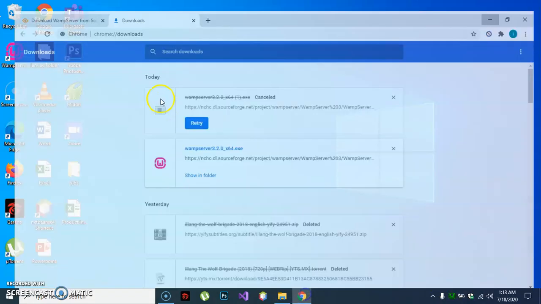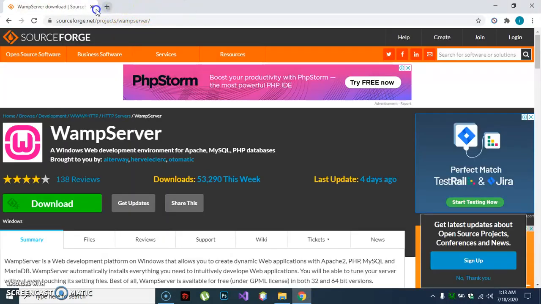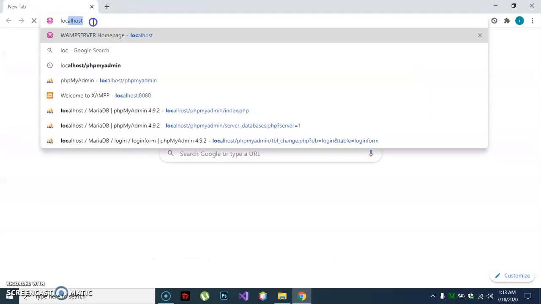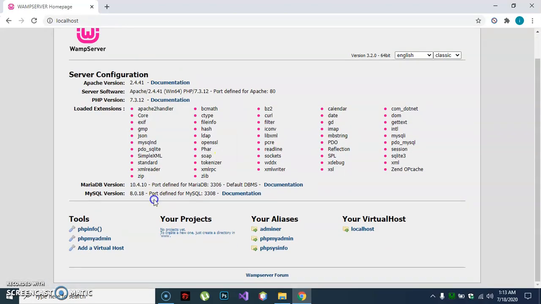So let's check it out. Go in, localhost. Let's check it out. It is working. Oh now, it's working, guys. Go in phpMyAdmin.